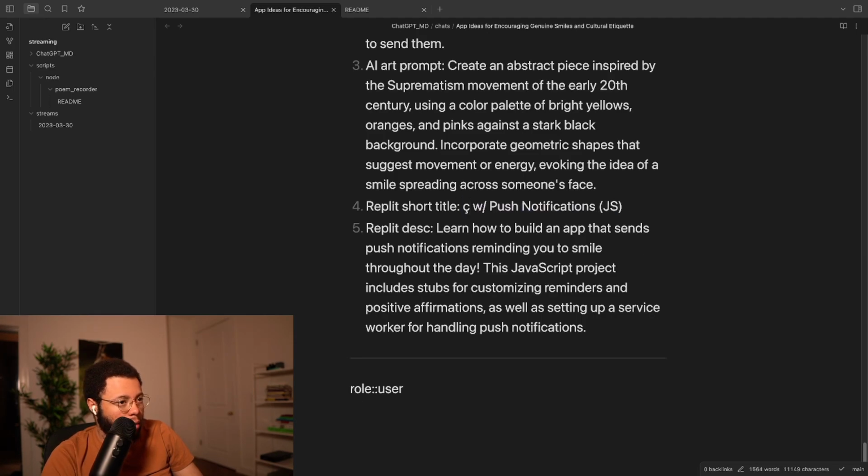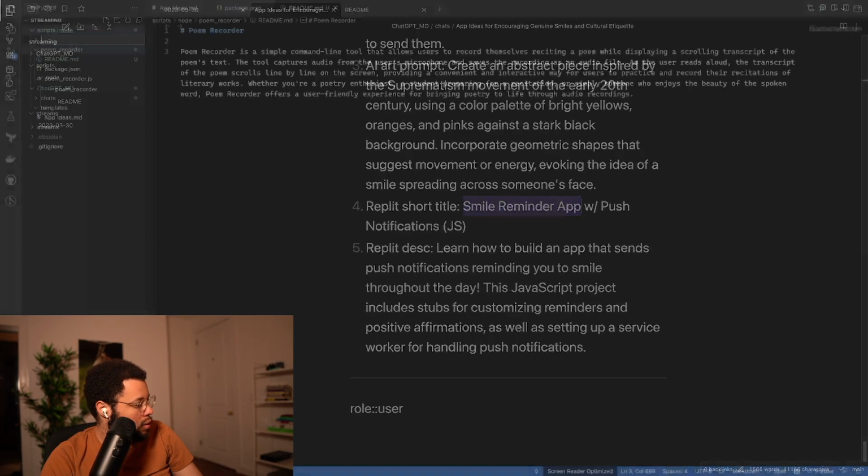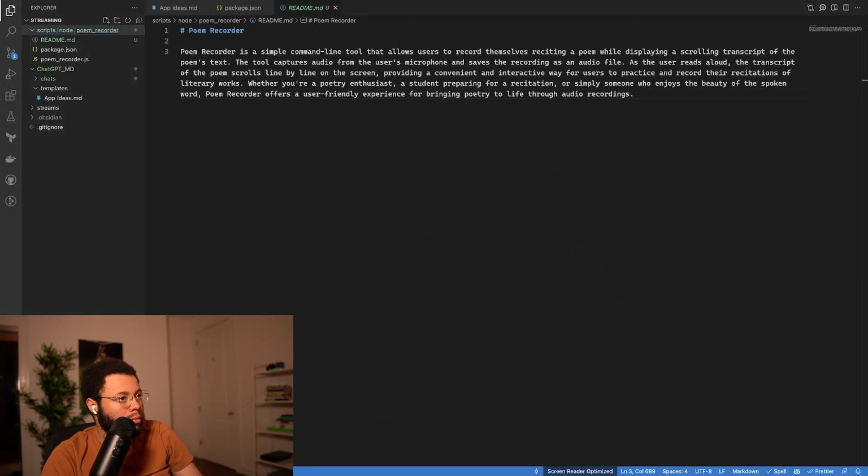Let's go back to Visual Studio Code. Make a new folder.